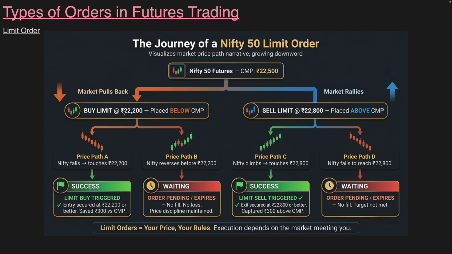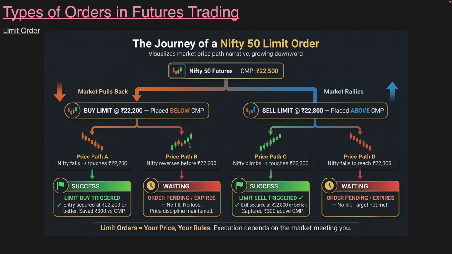Okay, so what happens now? Let us say the market starts coming down. So if the Nifty 50 touches 22,200, the order gets executed, and the person who is trying to buy Nifty future will save around 300 rupees versus the current market price of 22,500. Now let us say the market comes very near to 22,200, but before 22,200 it reverses.